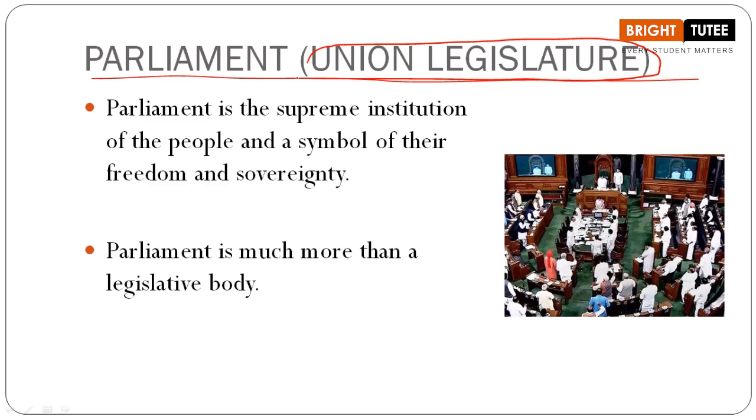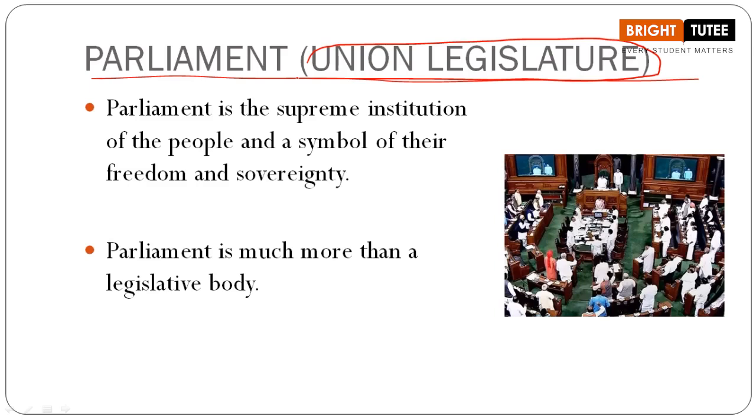Now there are 2 points that we learned there. The central government and the state government are sharing power. I also told you that India is quasi-federal, that the central government has more powers, right? They have certain advantages over the state government. So we do not have a full-fledged federation, right students? Now when we are referring to the term Union Legislature, it means that we are talking at the national level, okay?